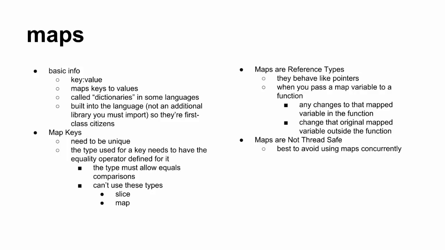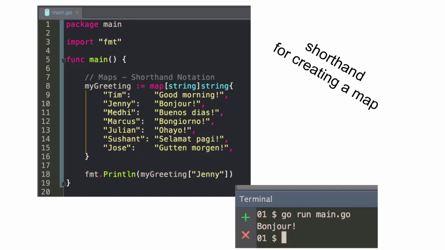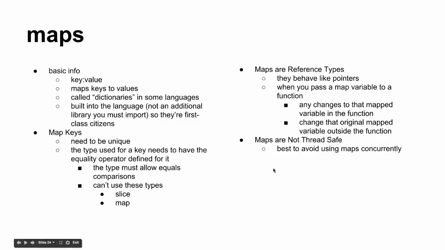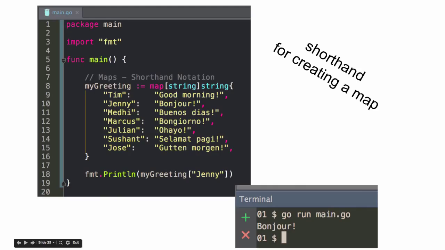Maps are not thread safe. Best avoid using maps concurrently. So I think maybe maps are not thread safe because of that, right? It's a reference type. Maybe, I don't know.